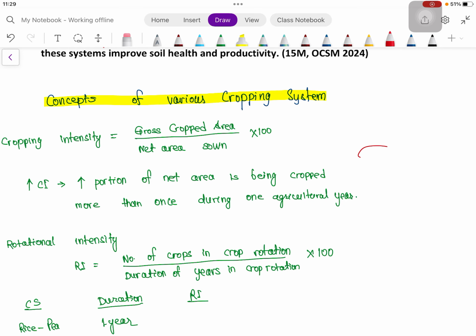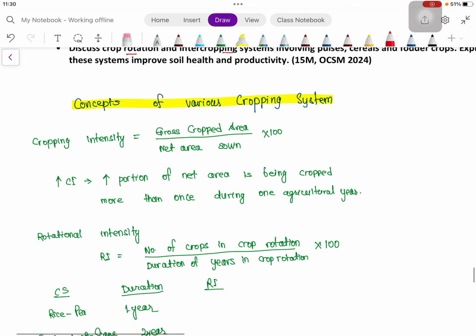For example, say this is 1 hectare area, and in the kharif season we are growing rice here, and in the rabi season we are growing wheat here. So within the same patch of land we are growing two crops, and so the gross cropped area will be 1 hectare plus 1 hectare, that is 2 hectare, and net area is 1 hectare, into 100, that means cropping intensity will be 200%. As we have discussed earlier, in some of the irrigated districts of India, the cropping intensity is more than 150%. In Punjab we can also go for 180%, 190% also.